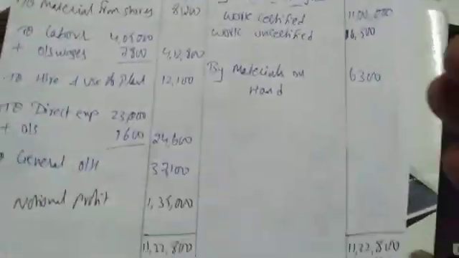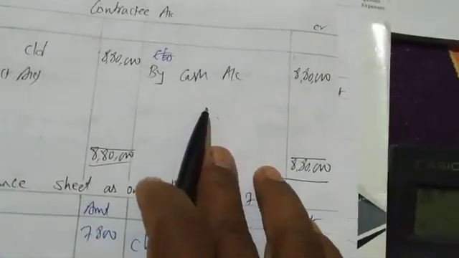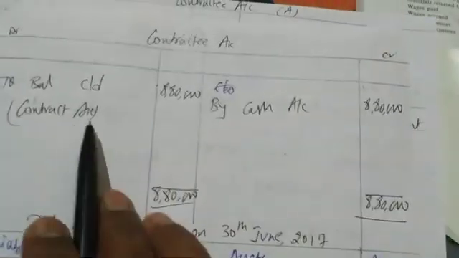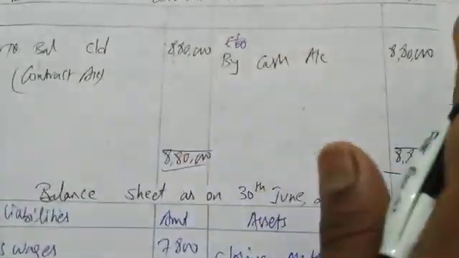So in this contract account, you know how much profit should be transferred. And the contract account is new, so you write on the credit side by cash account 8,80,000, and on the debit side you write to balance carried on 8,80,000. That's it. Then there's no need of writing the contract account also.